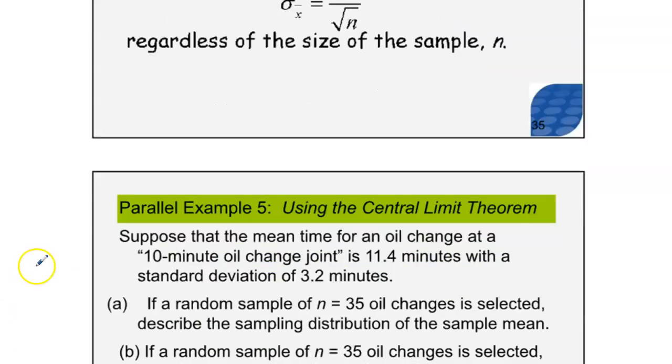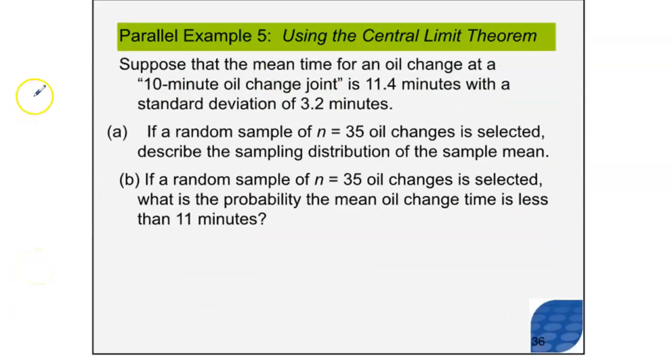Keep that in mind. Here's an example that I'm going to provide an answer for, and I'll let you puzzle it through by yourselves. It gives us 11.4 minutes, which is the mean time for an oil change for all customers, and a standard deviation of 3.2 minutes. Keep in mind that these are population parameters. These are all values for the population. It asks for the sampling distribution of the sample mean, just a description. I'm going to draw it. And then it also asks, what's the probability that the mean oil change time is less than 11 minutes? I'm going to do it here now.